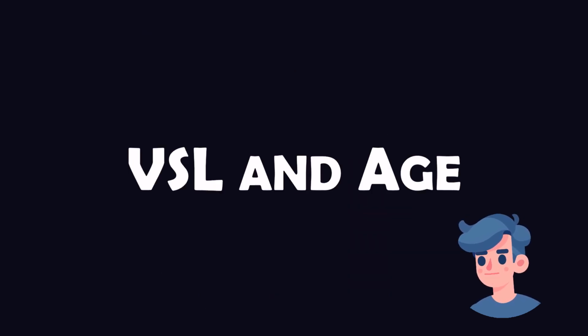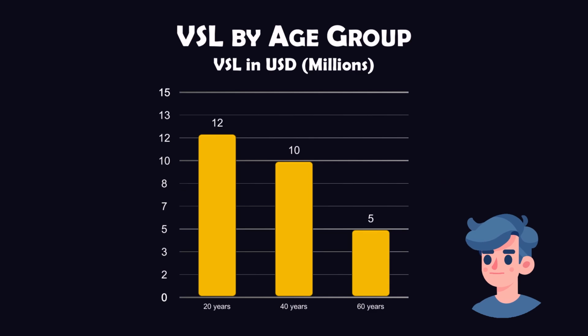Another factor affecting VSL is age. Typically, VSL decreases with age as the remaining life expectancy reduces. This presents ethical debates about the equal value of all lives regardless of age.